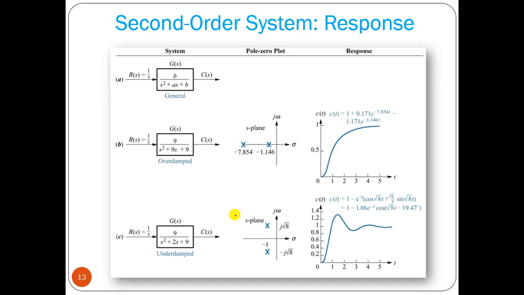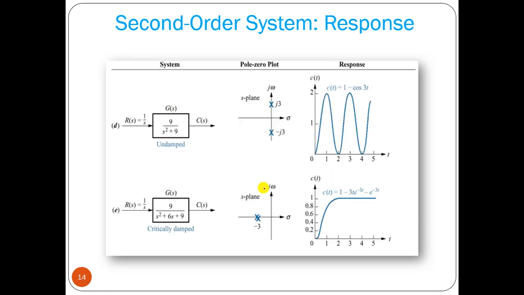Now for that, we can take some example, like say the overdamped case. Here the omega n value and zeta value we know, and from that we can find out the pole location. Then we can find out its output response equation. How to find the output response equation, I will show you after some time. Okay, so this is the same thing that I am showing you.